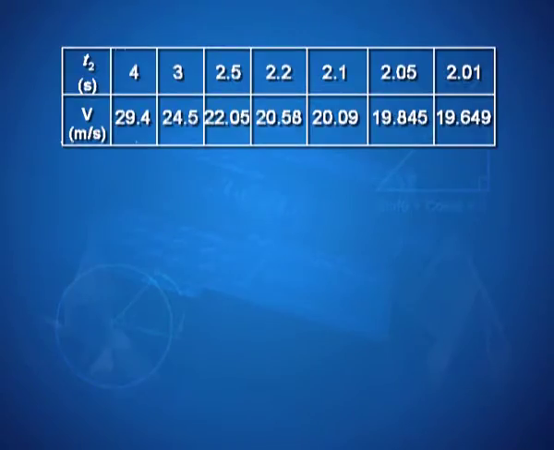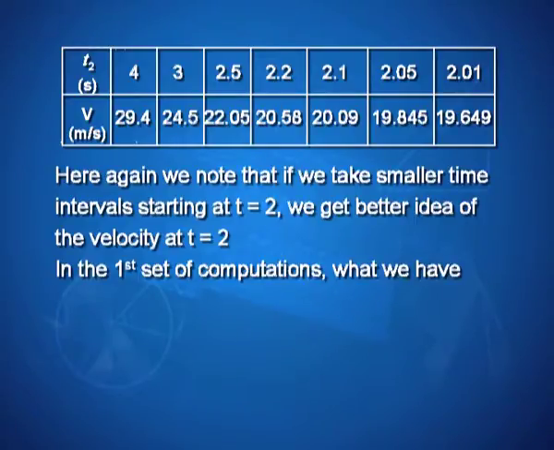Here in the table you can note that for t2 equal to 4 seconds, velocity is 29.4 meters per second. When it is 3 seconds, it becomes 24.5 meters per second. For 2.5, it reduces to 22.05 meters per second. For 2.2, it is 20.58 meters per second. For 2.1, it is 20.09 meters per second, and as it approaches 2, it becomes 2.01, 19.649 meters per second.